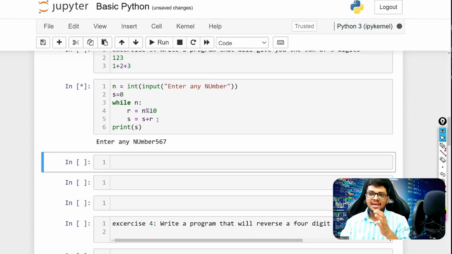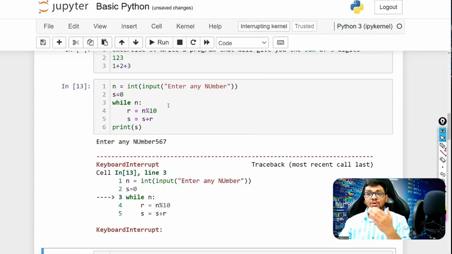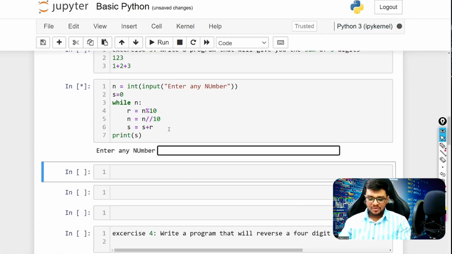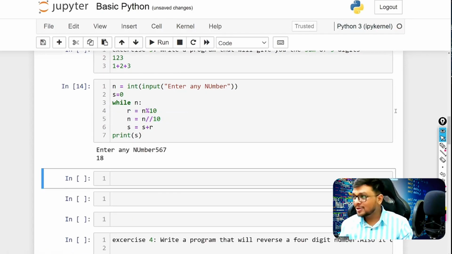We are just taking out each and every digit here. Okay, we got it wrong. We need to change the value of n continuously. So we need this. Yeah, that's the reason why I'm explaining you, I got in the flow. So what I was explaining is we need to keep changing the value of n continuously here.